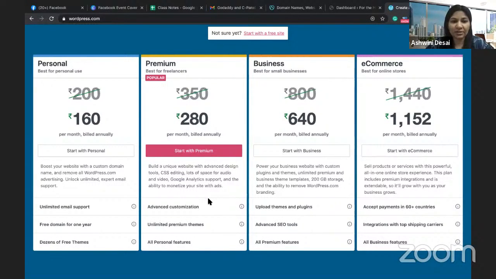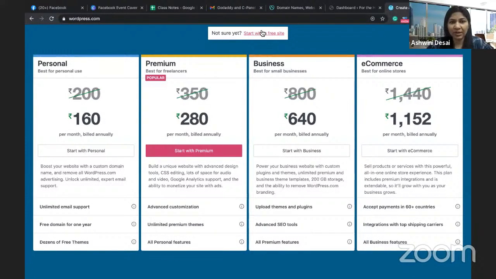If you are a freelancer in a professional zone and you want a lot of stuff, like CSS editing and Google Analytics support, then you have to go for this kind of pay package. If you're a small business, you can go for this package where you can change your themes and plugins. What these are, I will tell you in some time. Or you can go for the e-commerce site.